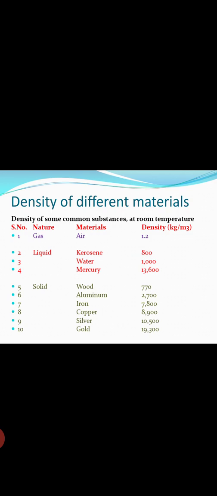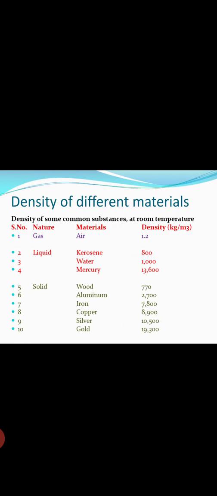First one is gas. Material is air. Density is 1.2. Second one is liquid. Material is kerosene. Density is 800. Third one is also liquid. Material is water. Density is 1000. Fourth one is mercury. Density is 13,600.